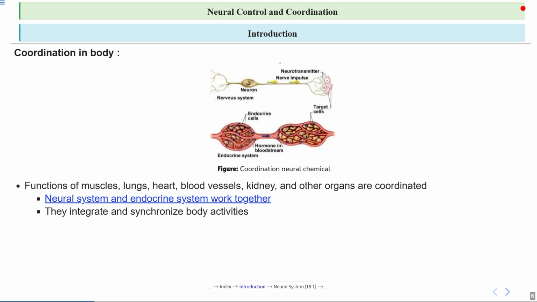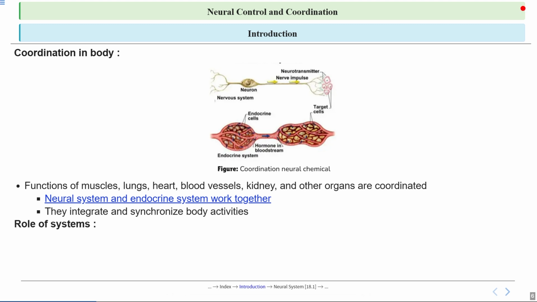They integrate and synchronize body activities. It means the role of the nervous system in coordinating and regulating various functions of the body. So the nervous system, through the brain, spinal cord, and nerves, ensures that different body parts work together smoothly, allowing for quick responses to stimuli and maintaining overall body balance as well as function.